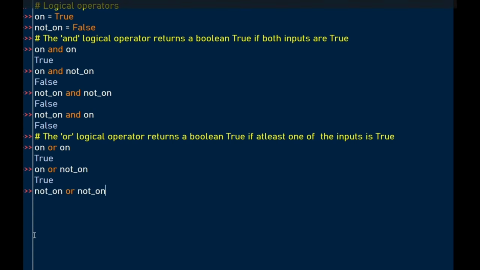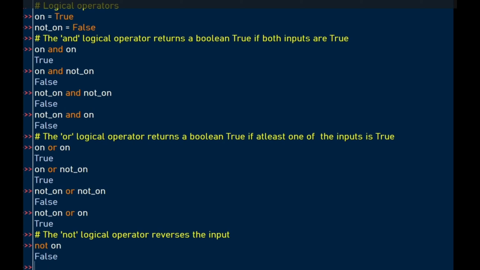Then carrying on, we have not_on or not_on. Both inputs are false, so what should we expect? False. Then not_on or on, true. So let's look at another operator, the not logical operator versus the input. What is not on? On is true. What is not true? Let's see the output. False. So this is basically a highlight of the logical operators.